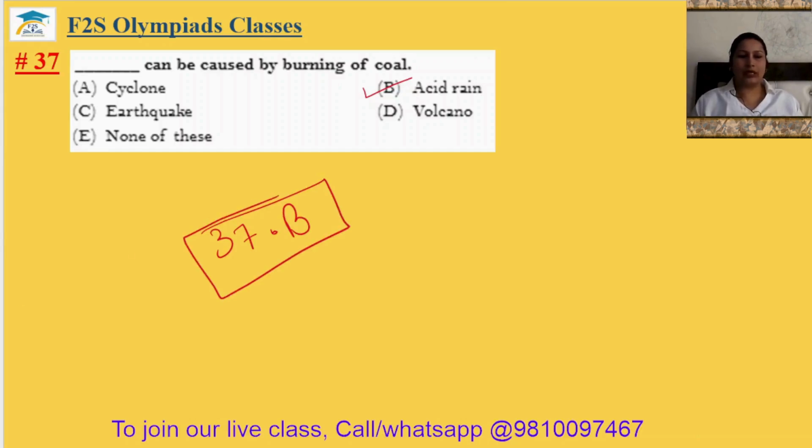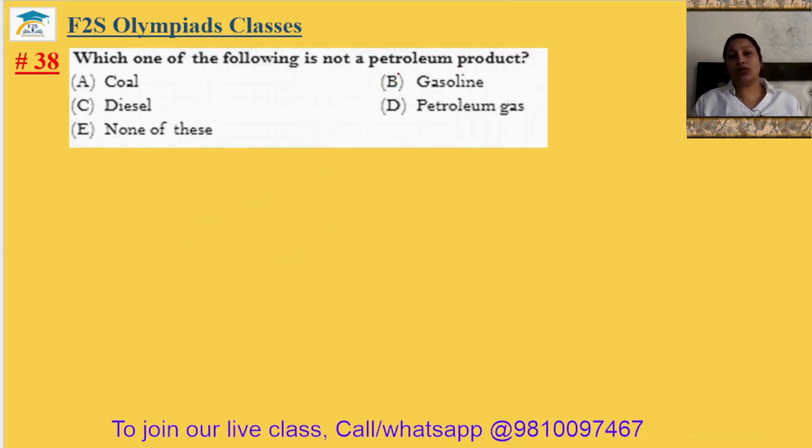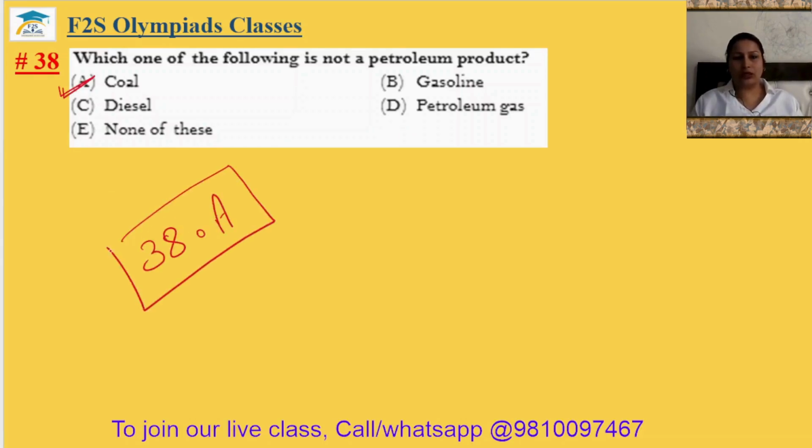Question number 38. Which one of the following is not a petroleum product? So gasoline, petroleum gas, diesel are the petroleum products. Coal is not a petroleum product. So 38th answer will be option A.